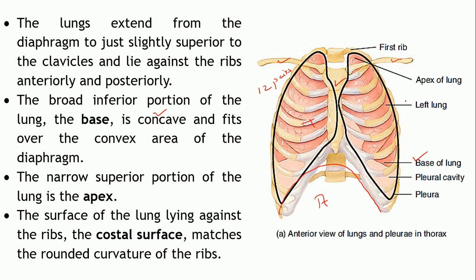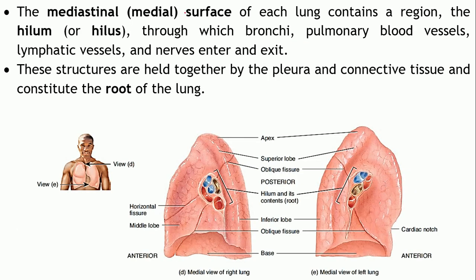Then the narrow superior portion of the lung is known as the apex of the lung. Now, the surface of the lungs which is lying against the ribs, the anterior surface, is called the costal surface. So this will match the rounded curvature of the ribs. Then the mediastinal surface or the medial surface of each lung. As you can see, that is the medial surface of the lungs.